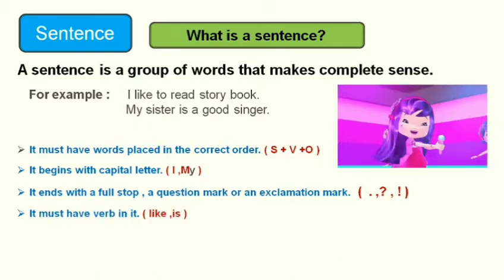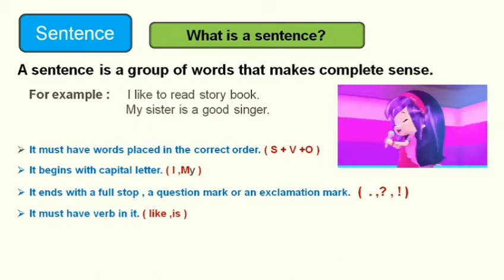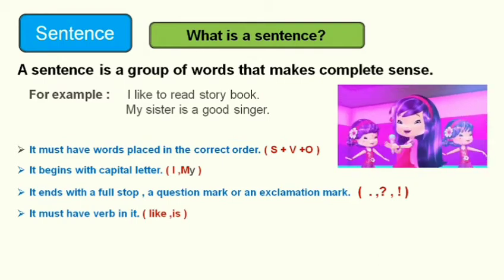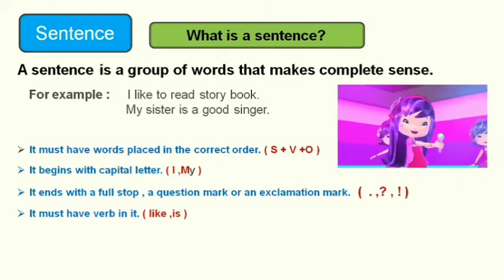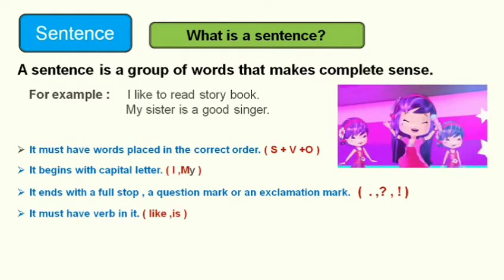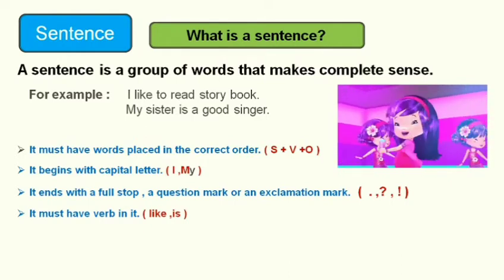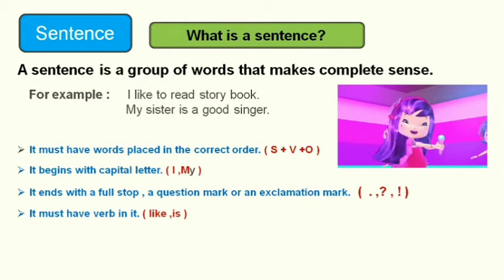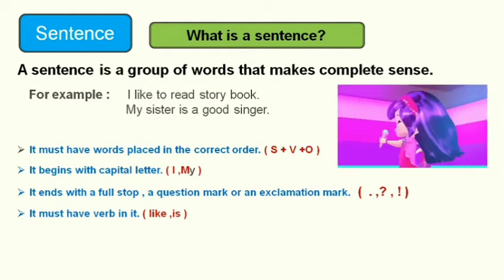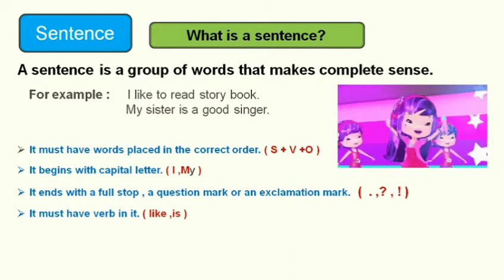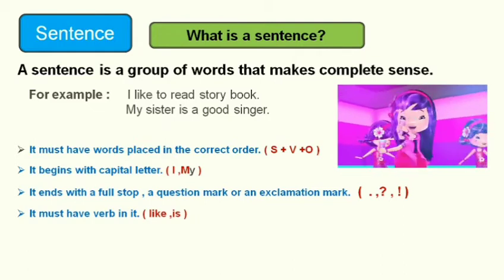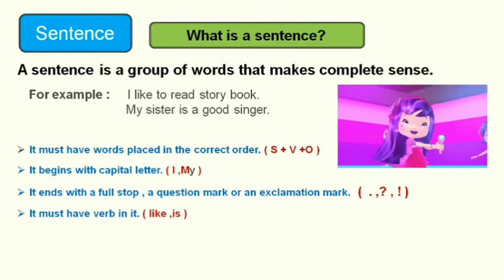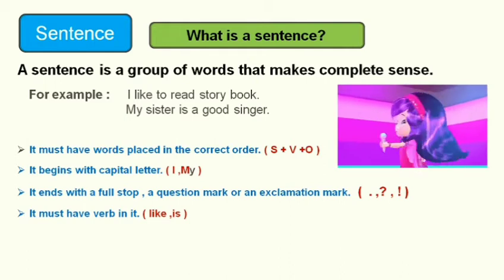Next rule, it must have a verb in it. Without a finite verb, a sentence cannot be complete. In the above given examples, like and is are the verbs. In these sentences, like and is are the finite verbs which change as per the person or as per the tense of the sentence.